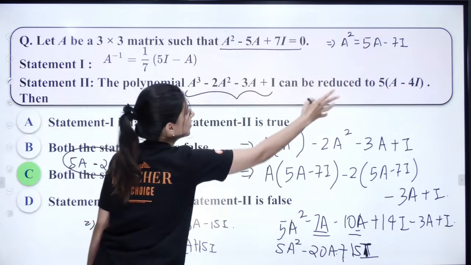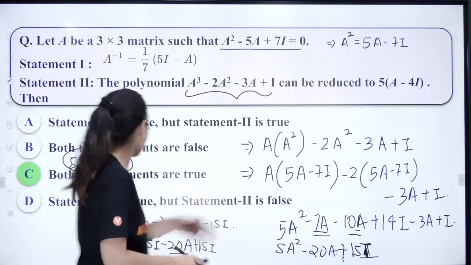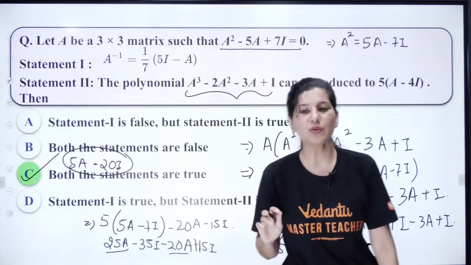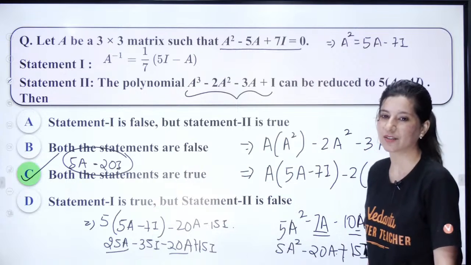So absolutely these two statements are absolutely right. That's why option C is absolutely right. So all of you were saying that option D is right, but no. C is correct.